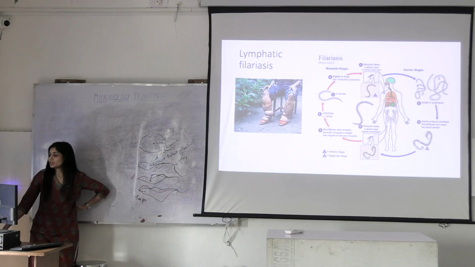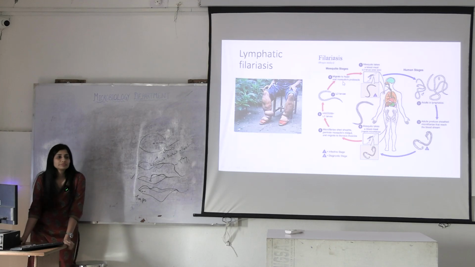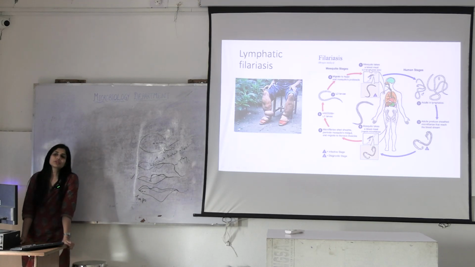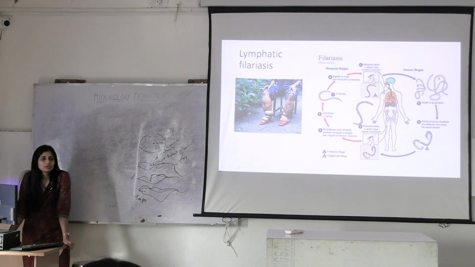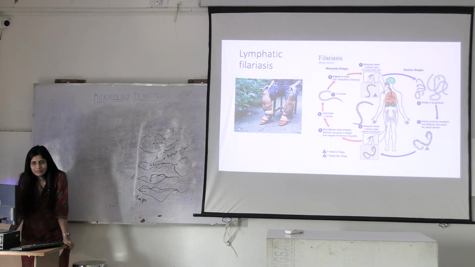Wuchereria bancrofti. Again, here what is the vector? Mosquito. Which mosquito? Culex and Aedes also. What are the other diseases caused by the Aedes mosquito? Dengue, chikungunya and yellow fever. Okay?